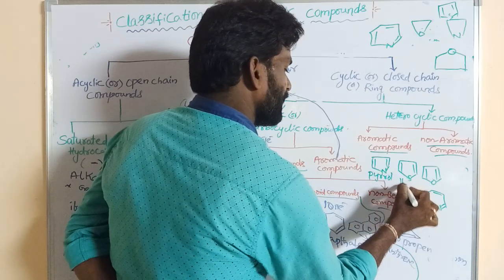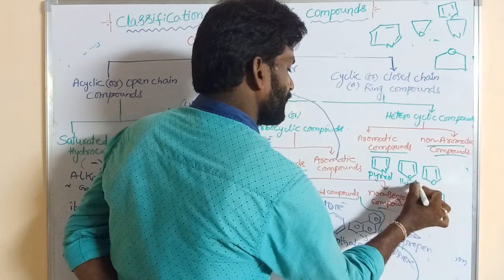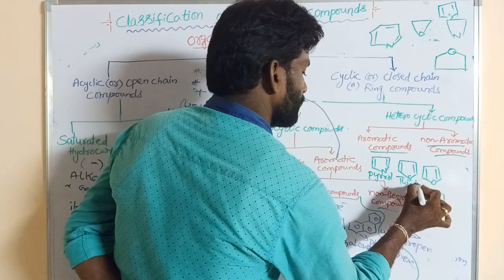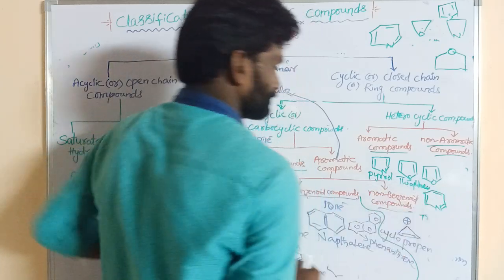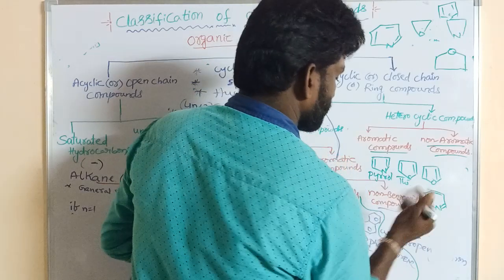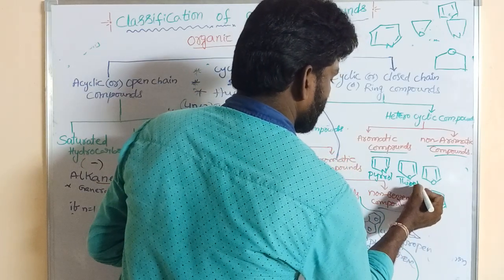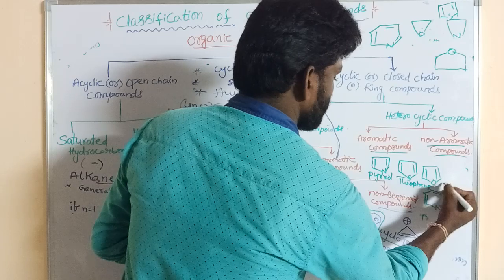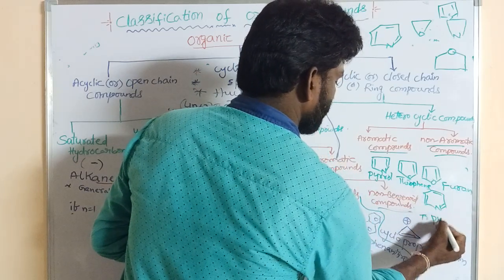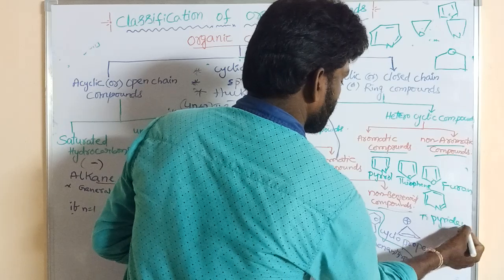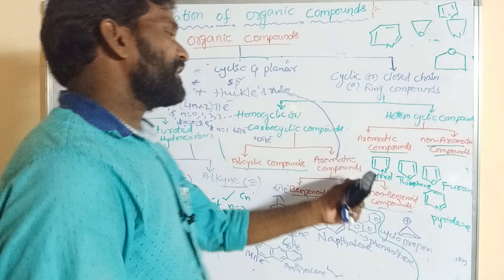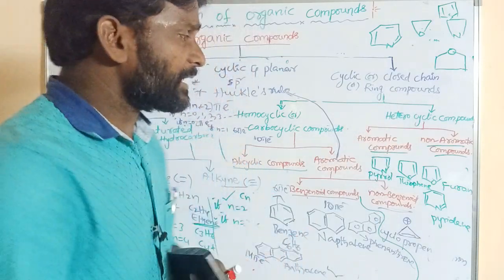So it is thiophene. This is furan. So this is pyridine. All these are aromatic heterocyclic compounds. How are they aromatic?